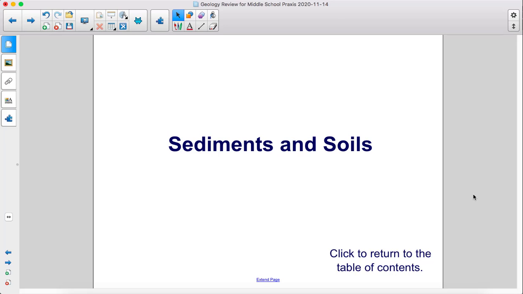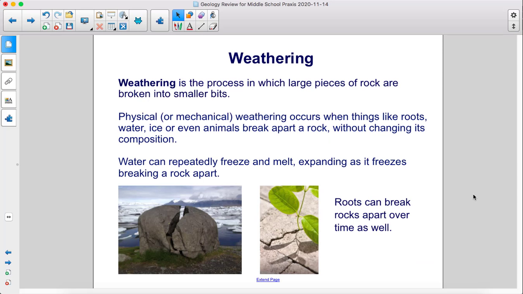Sediments and soils. Weathering is the process in which large pieces of rock are broken into smaller bits.